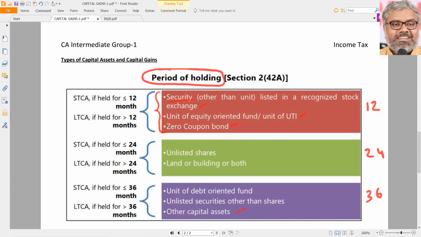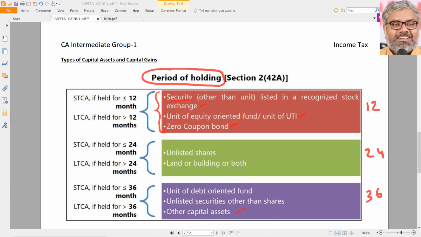Listed securities, units of an equity oriented fund or units of UTI, and zero coupon bonds. These are the three types, all of them financial instruments. The period of holding for them is 12 months. More than 12 months, it is a long-term capital asset. Up to 12 months exactly, it is a short-term capital asset.